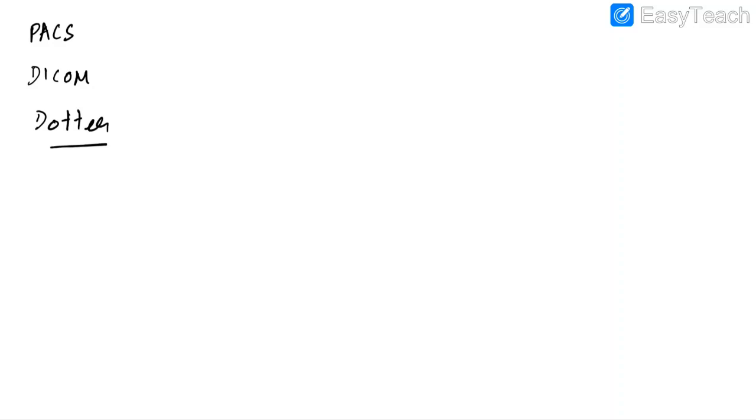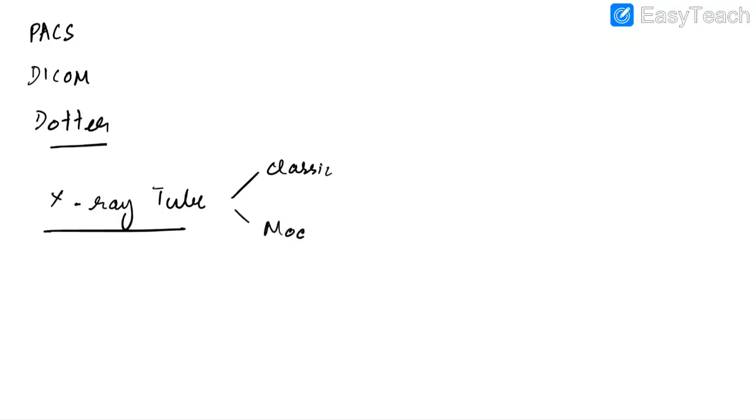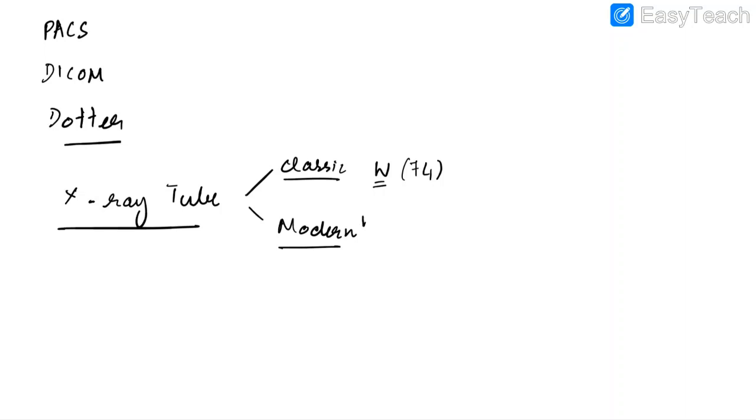Now let us discuss about X-ray tube. Okay, there are two types of X-ray tube. One is the classic X-ray tube and the other is the modern X-ray tube. Classic X-ray tube is made of glass, whereas modern X-ray tubes are made of stainless steel. In case of classic X-ray tube, both the anode and the cathode are made of tungsten, which has the symbol W. It is important to remember the atomic number of tungsten. It is 74.